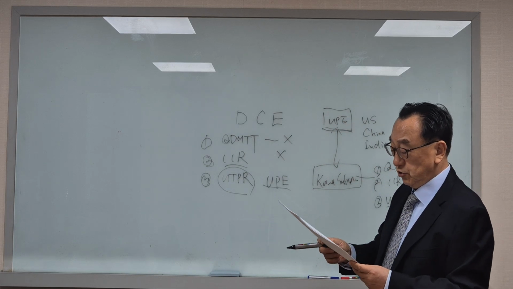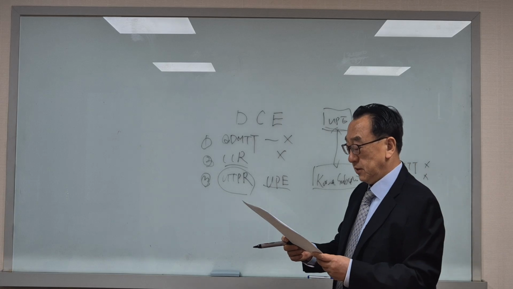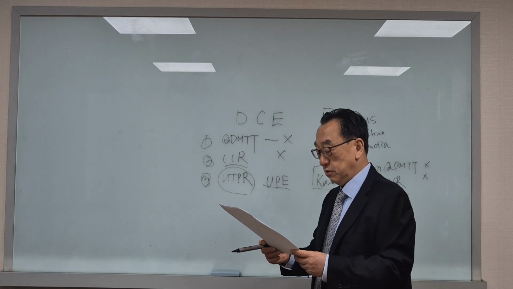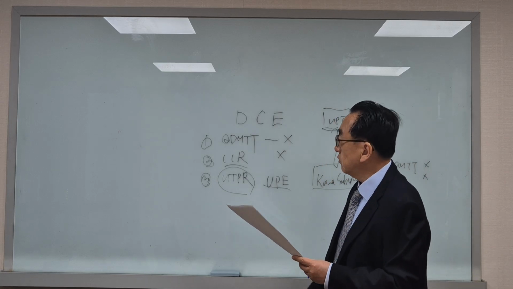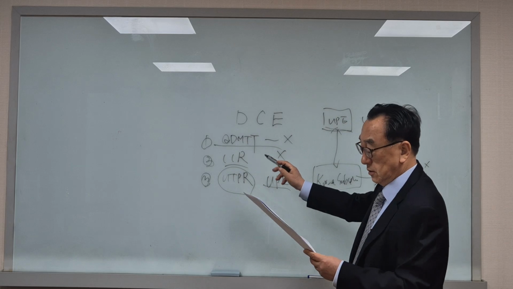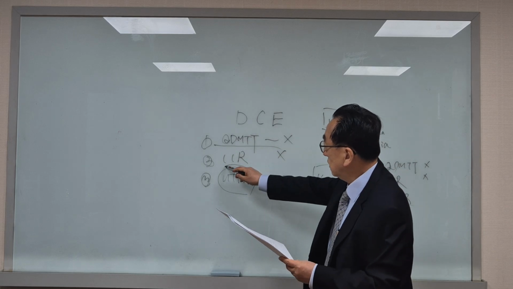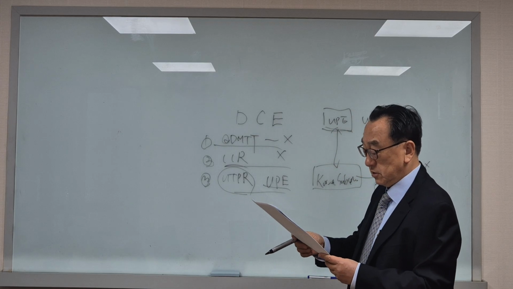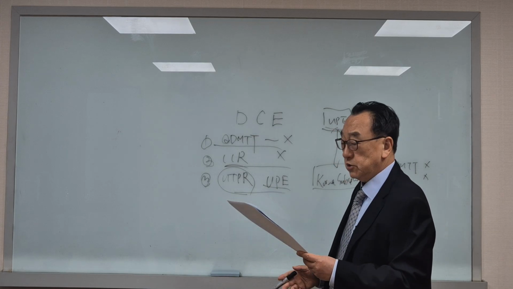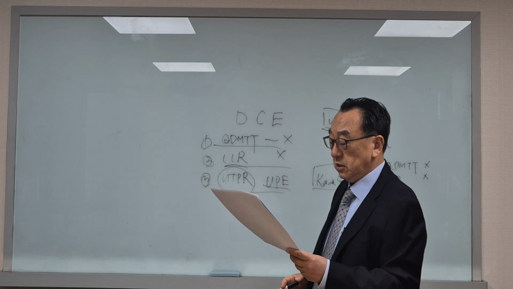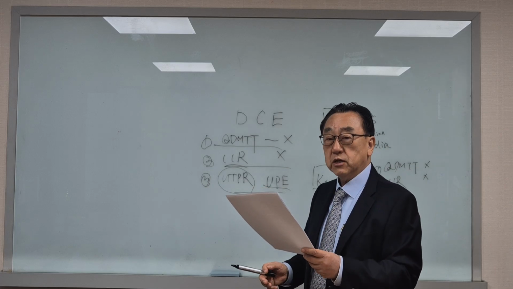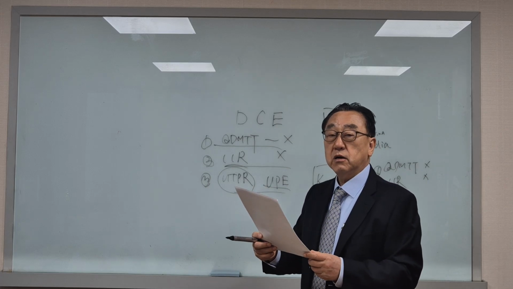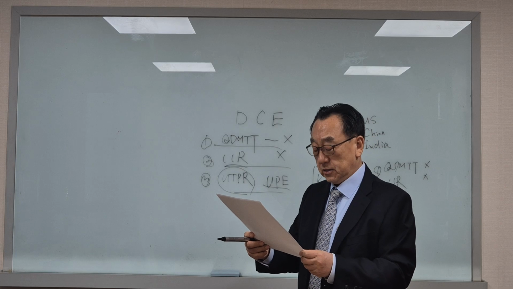In Korea, the QDMTT has not yet been implemented. Therefore, for the Korean subsidiary of an MNE, the first step, QDMTT, is not applied. Number 2, IIR cannot be applied. Number 3, accordingly, at present, the third step, UTPR, is the only scenario in which a Korea constituent entity may be required to pay the allocated top-up tax.